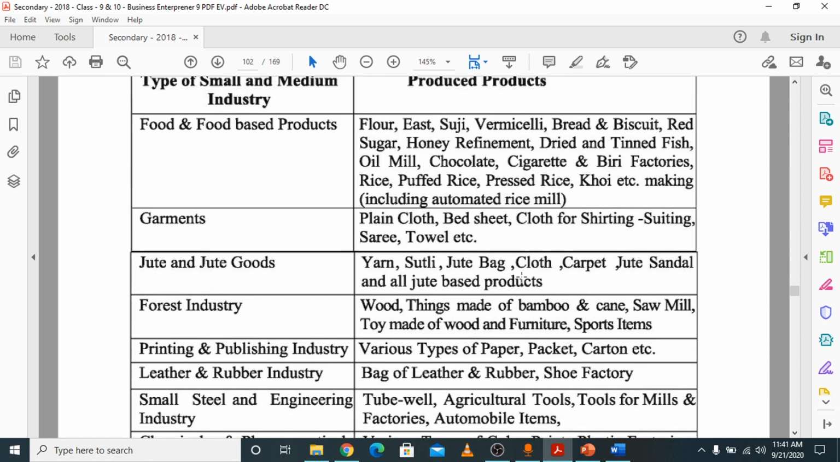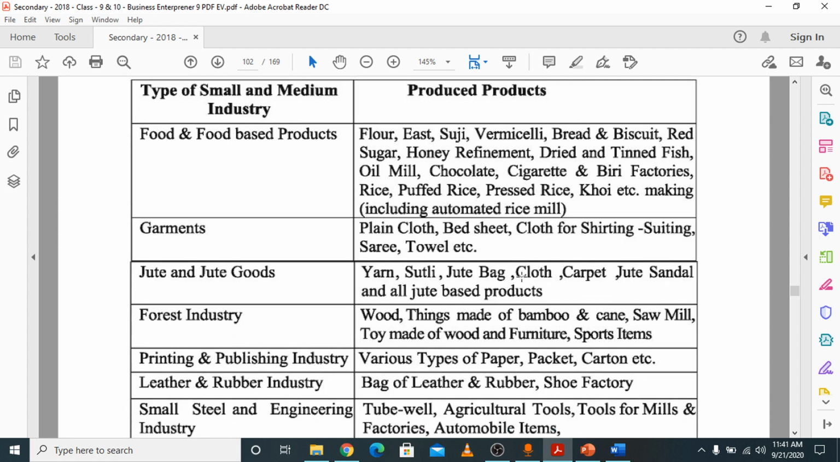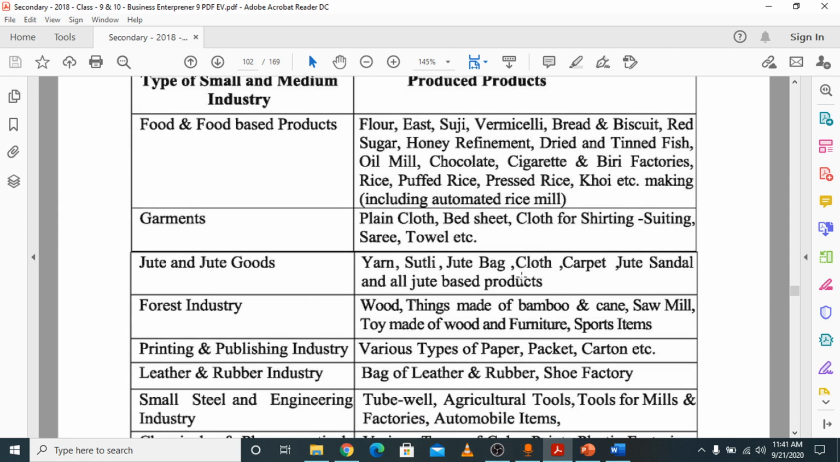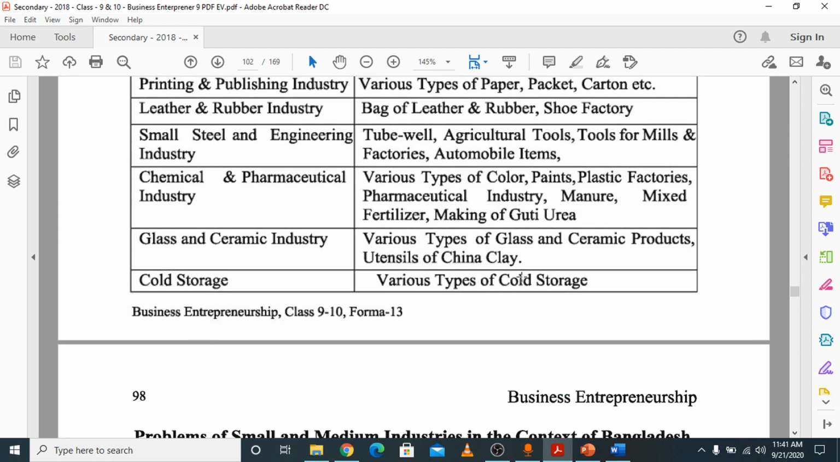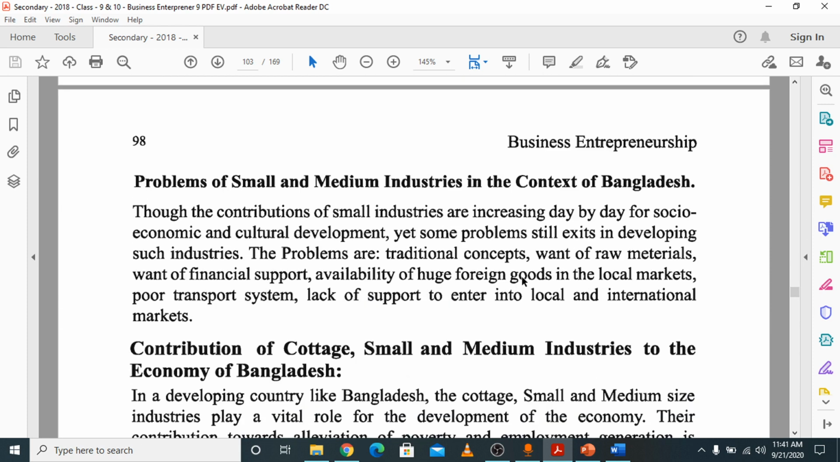Okay, suitable areas of the small and medium industry: food and food based products, garments, jute and jute goods, forest industry, printing and publishing industry, leather, rubber industry, small steel and engineering industry, cold storage, glass and ceramic, chemical and pharmaceutical. Those are the suitable areas for small and medium industry.